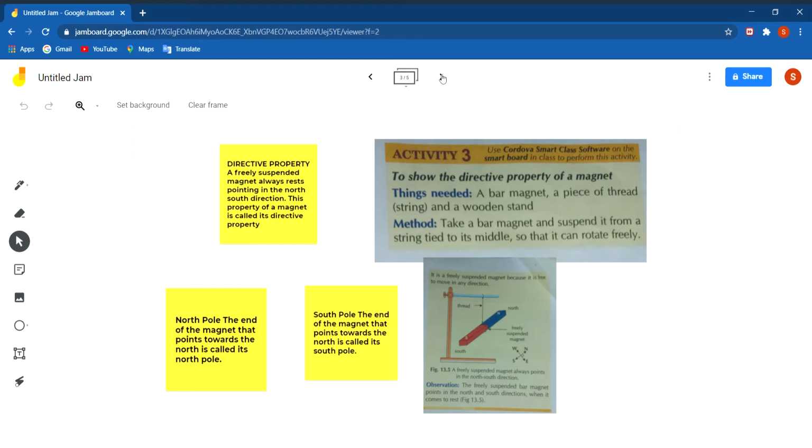The end of the magnet that is towards the geographical north is called the north pole, and the end of the magnet which is towards the geographical south is called the south pole. And this property of a magnet to rest in the north-south direction is called the directive property of a magnet.